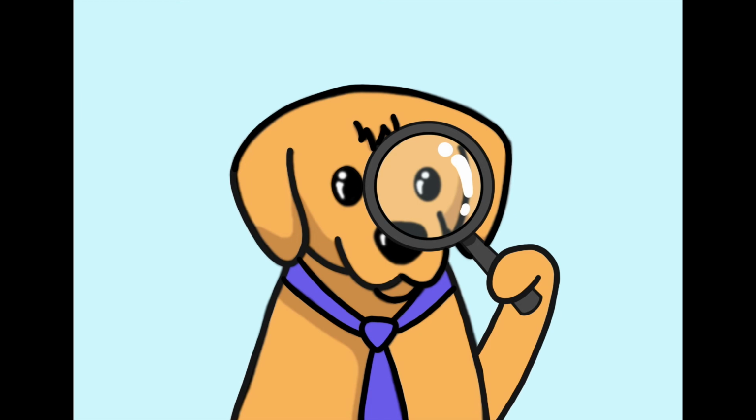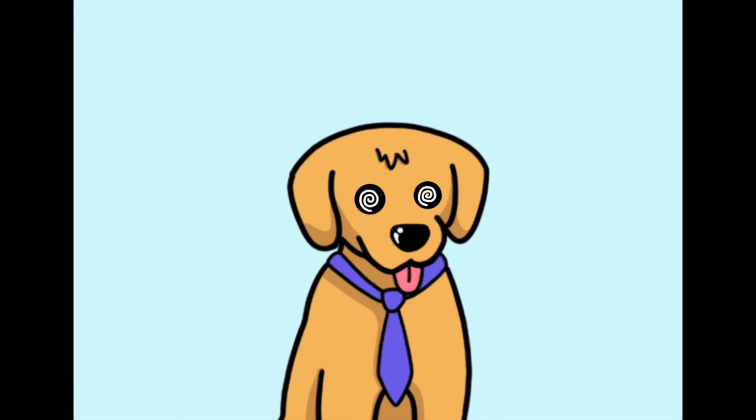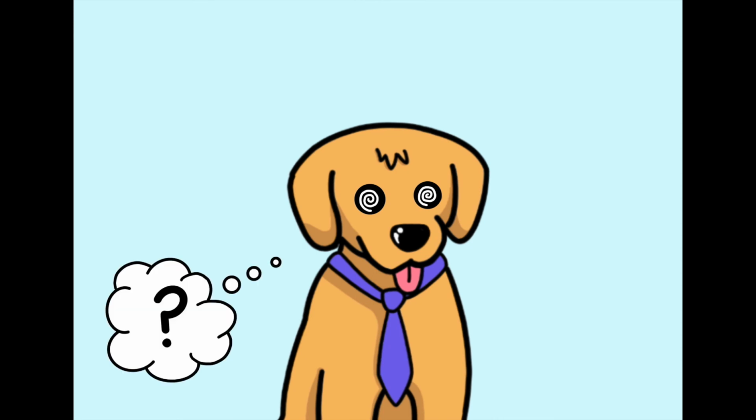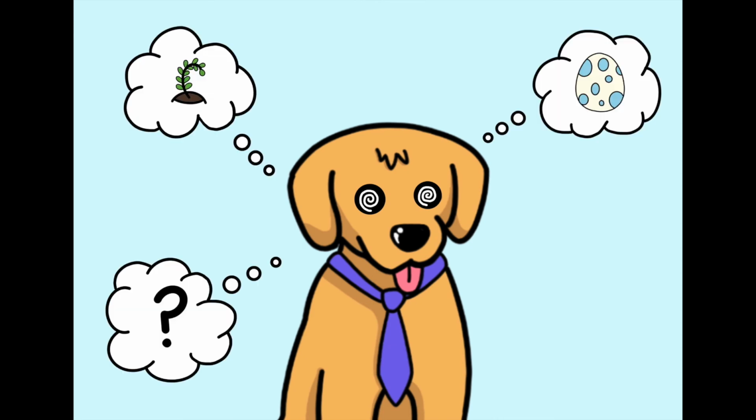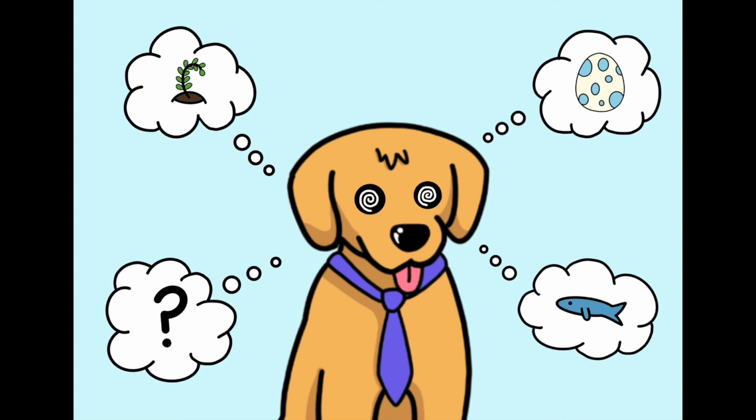This is exactly how scientists employ the ecological species concept. They look at all these different organisms and observe how they interact with each other and their surroundings. And if they are similar enough, they are classified as one species. However, there are still downsides to this way of classification because it requires a really thorough understanding of the roles different organisms play in their environment, which can be really hard to observe. It also doesn't take into account that some organisms are different, but still similar enough to have gene flow.